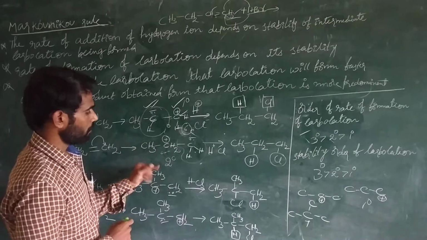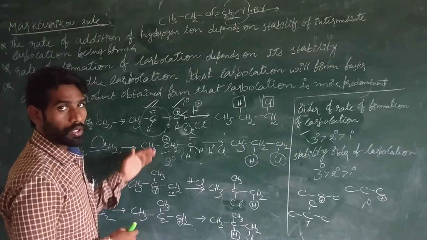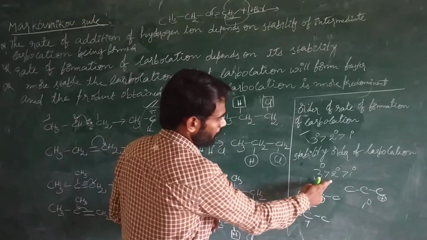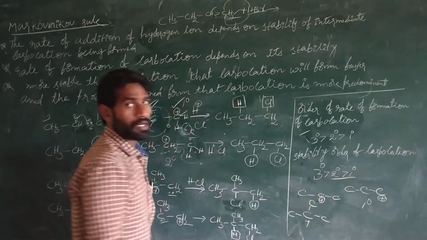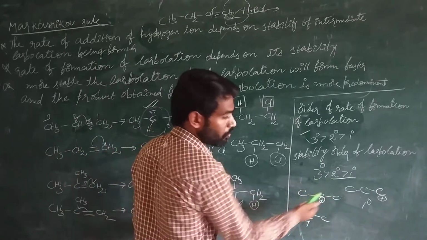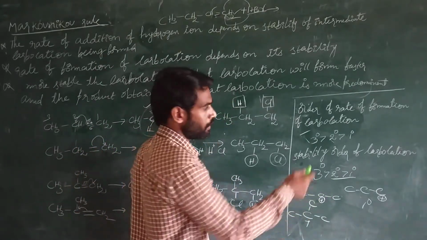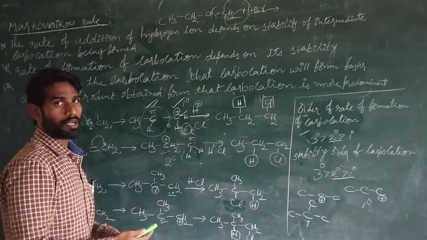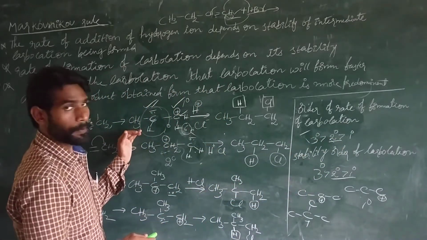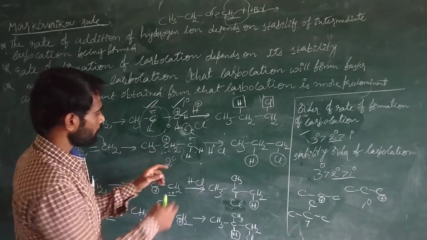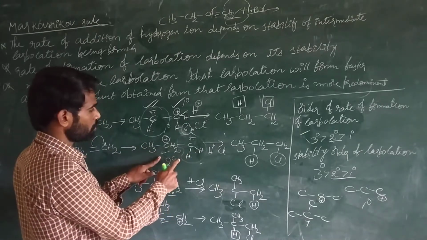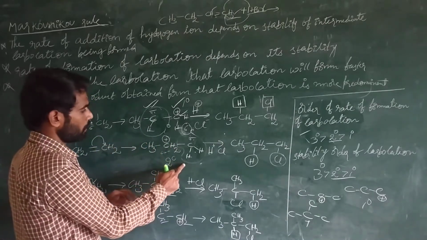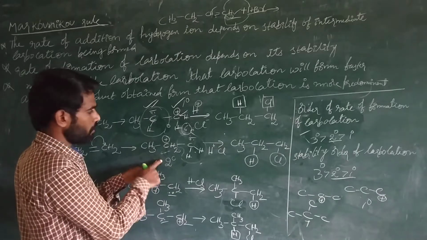So primary carbocation, secondary carbocation. Among these two, which carbocation is more stable? According to these two, the secondary carbocation is more stable than the primary carbocation. If the secondary carbocation is more stable, then automatically the secondary carbocation product is formed faster compared to the primary carbocation product. So that's why here, for the hydrogen atom, according to stability, this product is more stable, because the secondary carbocation is formed faster.